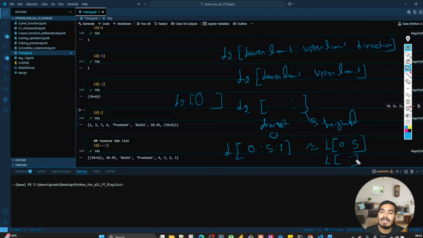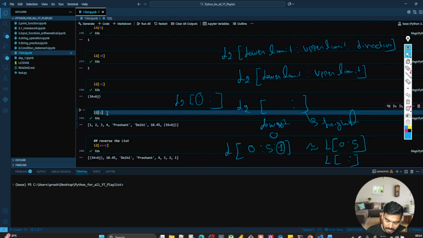Perfect. We are not giving the direction over here. By default, a 1 is available. That's why we are not giving any colon. We can write 2, 3, 4 also, but I'll come to that later on. But as soon as you write -1, it means that you are going from right to left. And whenever you don't write anything, it means that by default there is a 1 and you are going from left to right. Okay, clear?